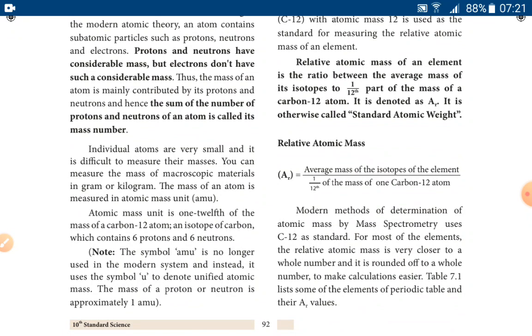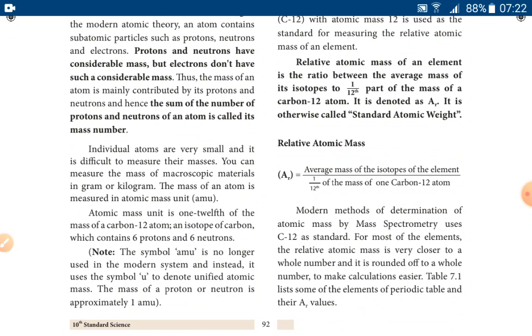And the individual atom is very, very small, and we cannot measure the atomic mass easily like a macroscopic material. Macroscopic material can be measured using units like gram, kilogram, pound, ton. But for atoms, we need very specific devices to measure their mass. And how to measure the atomic mass? Atomic mass is measured using the unit AMU, that is atomic mass unit, and this is going to be related to some other standard mass.